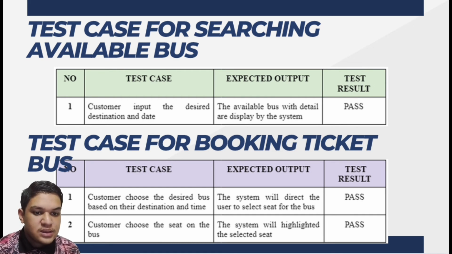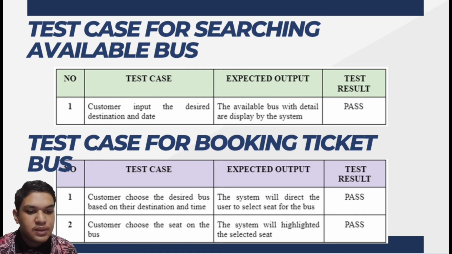And next, the test case for booking bus ticket. So we have 2 test cases. First is the customer chooses the desired bus based on their destination and time. The expected output will be the system will direct the user to select a seat for the bus. And the second is the customer chooses the seat on the bus, and the expected output will be the system will highlight the selected seat, and the test result shows that 2 of the test cases pass.